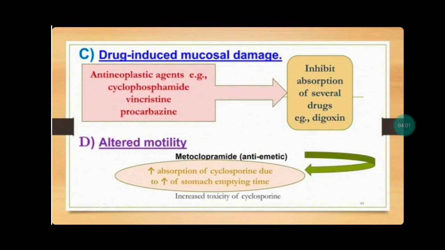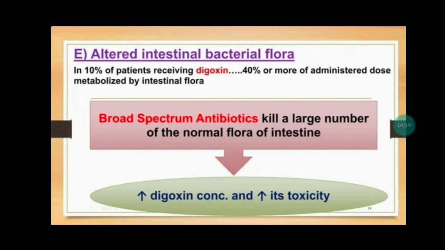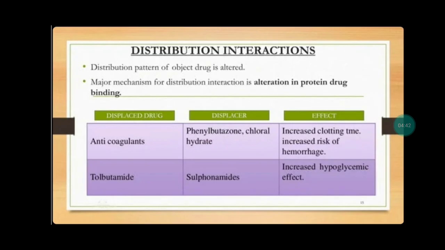The fourth one is altered motility. Metoclopramide, an anti-emetic drug, increases the absorption and concentration of cyclosporine due to increased stomach emptying, so it increases the toxicity of cyclosporine. The last one is altered intestinal bacterial flora. In 10% of patients receiving digoxin, 40% or more of the administered dose is metabolized by intestinal flora. For example, broad spectrum antibiotics kill a large number of intestinal flora, which increases the digoxin concentration and increases the toxicity. Next we will see distribution interactions.